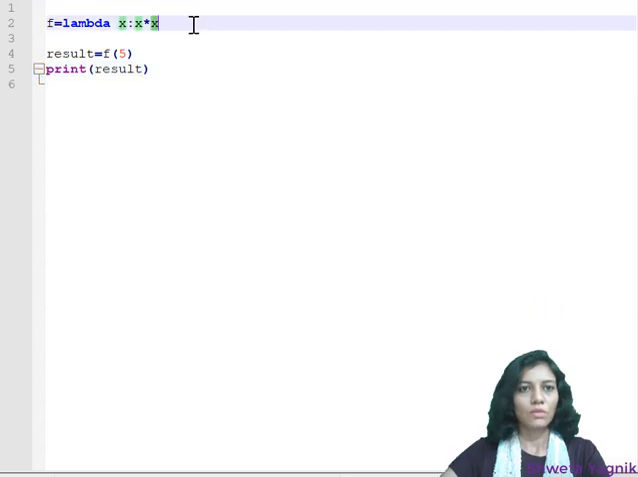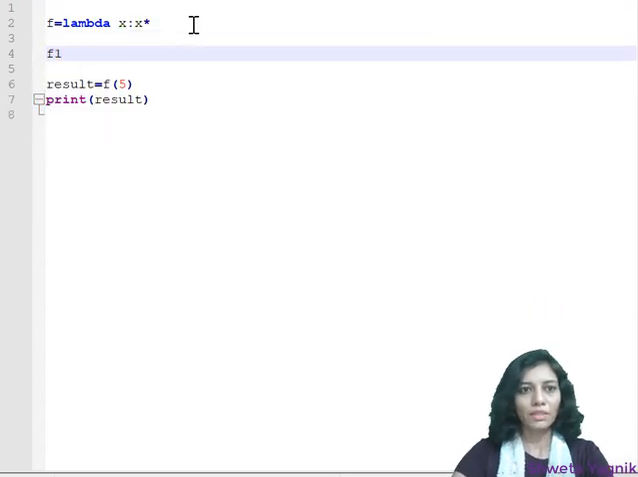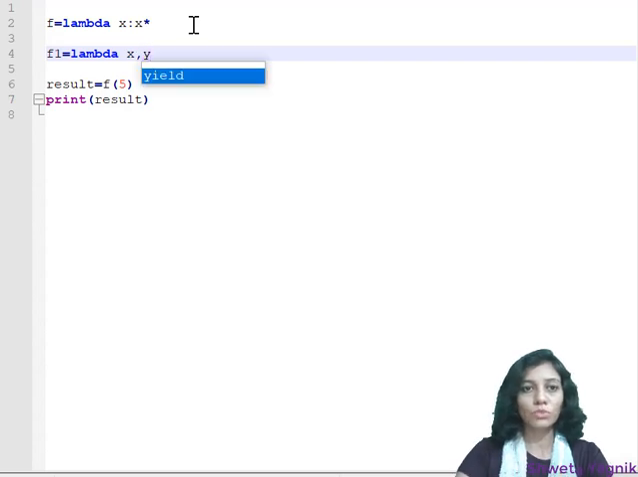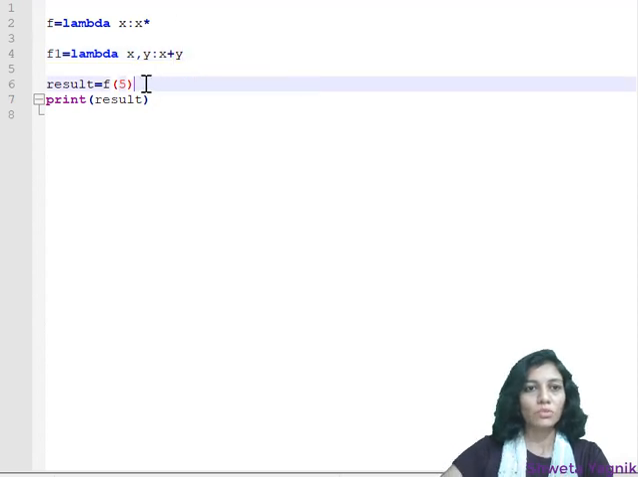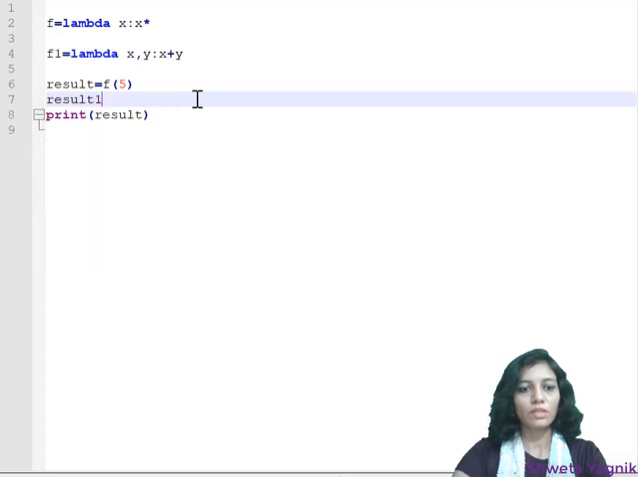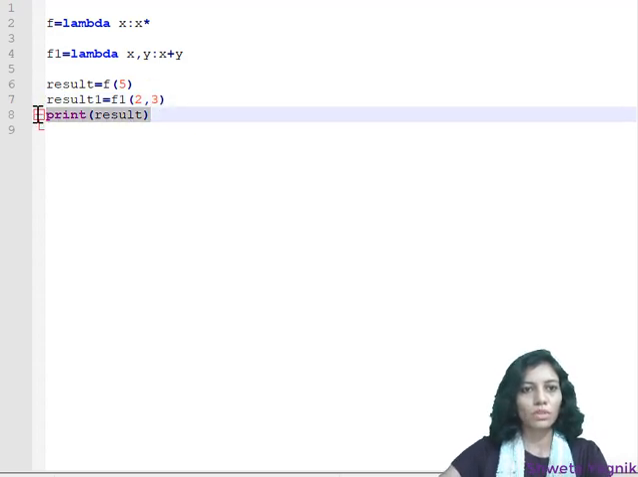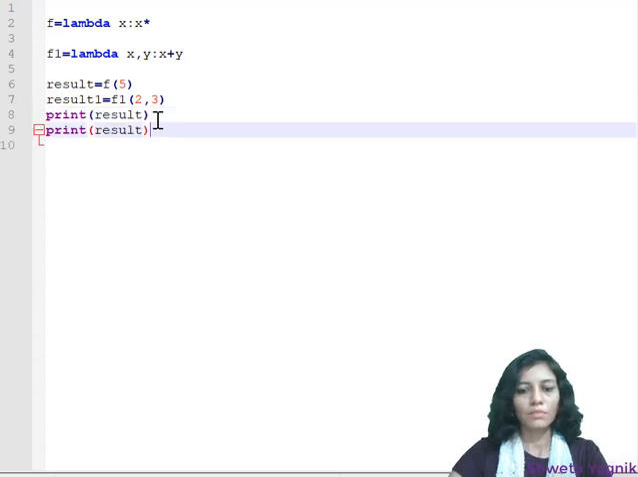So now let us define one more lambda function called f1. That function we will write such that it will give a summation of two numbers. So lambda, again I am using, and this time I'll be using x comma y because I want the summation of two numbers, these two arguments, and the operation that I want is x plus y. Fine. So here I'll be storing result1 is equal to f1, and now I'll be passing two values, that is 2 comma 3. Then I'll be just printing result1, and let's see what the value will be.